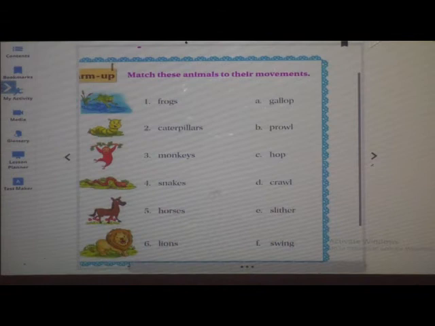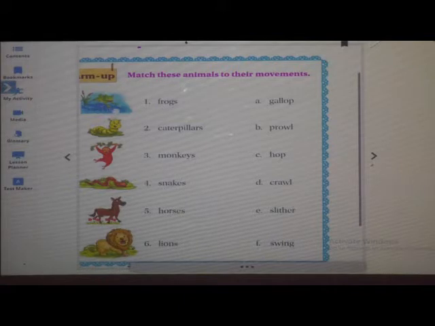You have learned different kinds of poems in earlier classes, isn't it? In first grade also we have learned different poems. So this is our new poem, Mr. Caterpillar. Okay. So what we have to do here is match these animals to their movements.